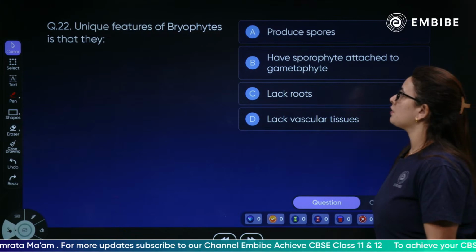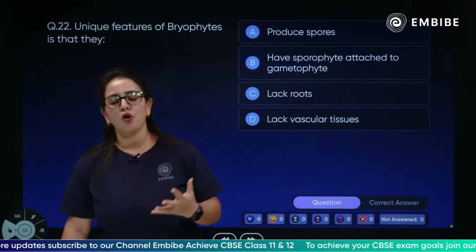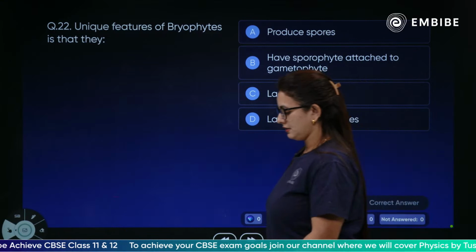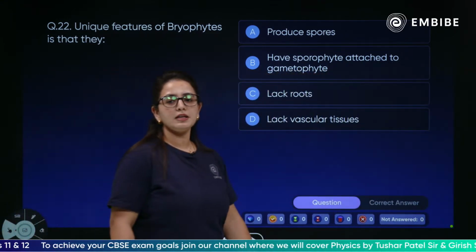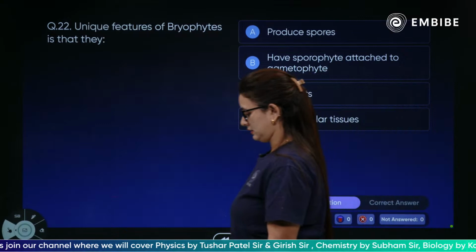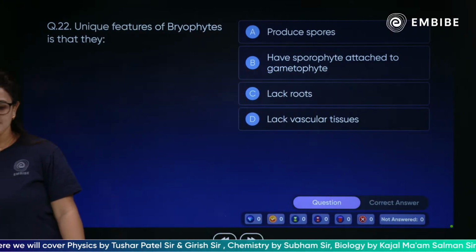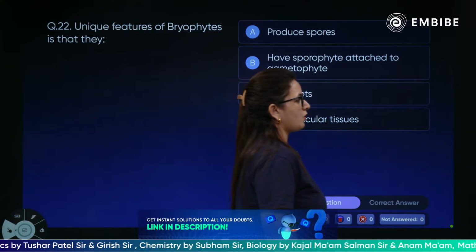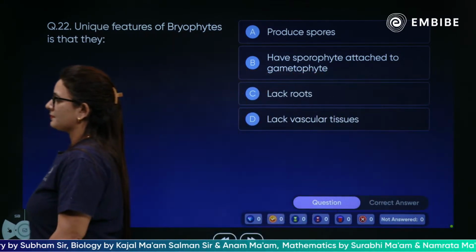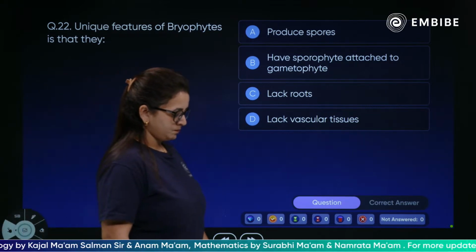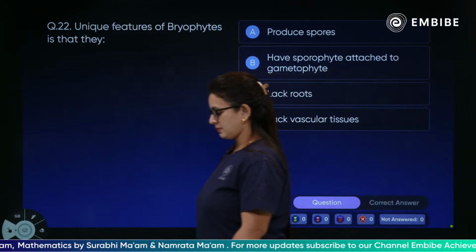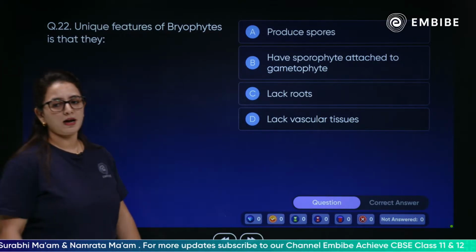Next question. What is the unique feature of bryophytes?